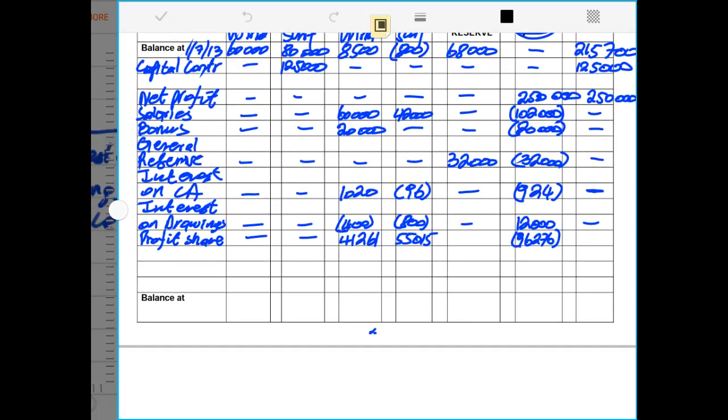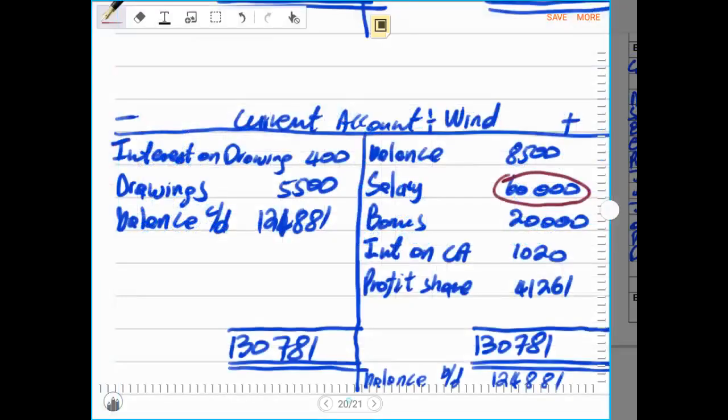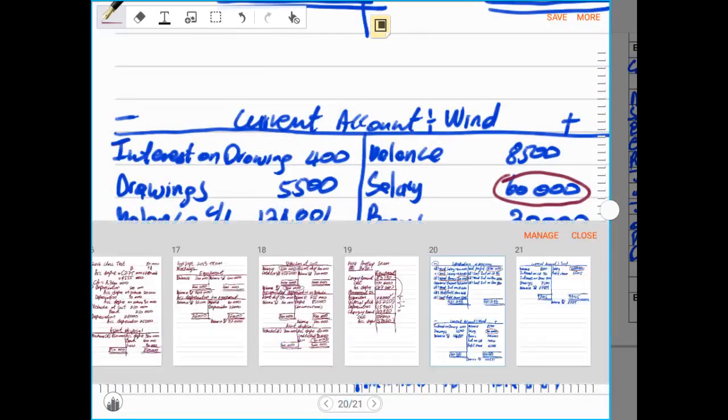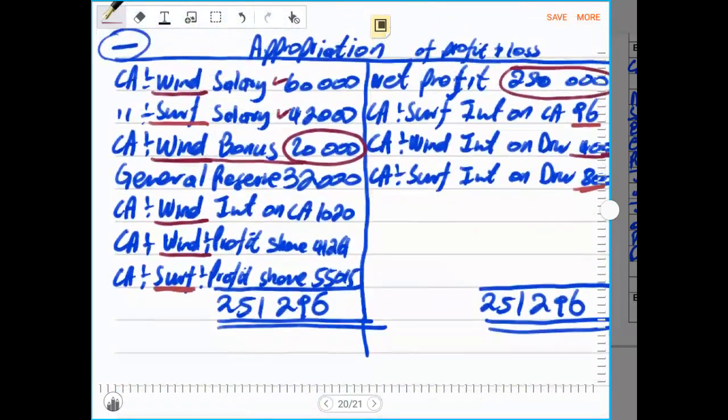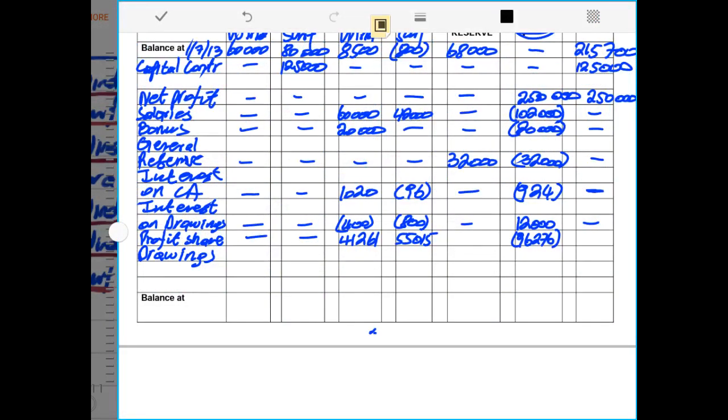Then after, we can account for drawings. Remember, drawings do not affect the appropriation account. Even if you record drawings after the profit share or before the profit share, they still do not affect the appropriation account. In the ledger account, we did not record drawings in the appropriation account, because drawings are not part and parcel of the incomes and the expenses. Drawings is just equity, so it will just reduce what the partner can claim from the business, that means the current account. So drawings will only affect the current accounts of individual partners.